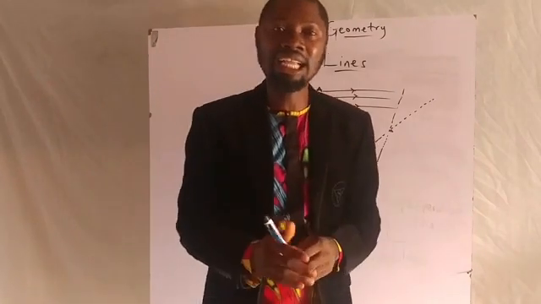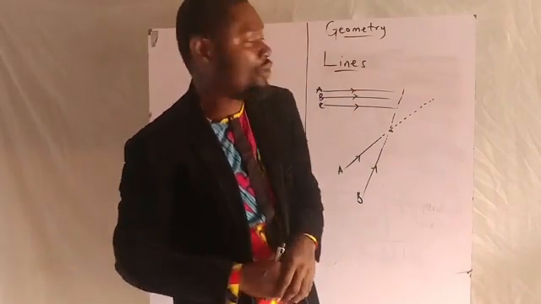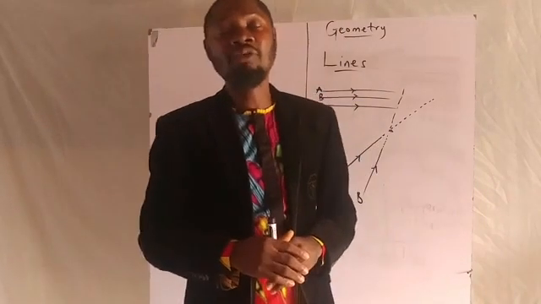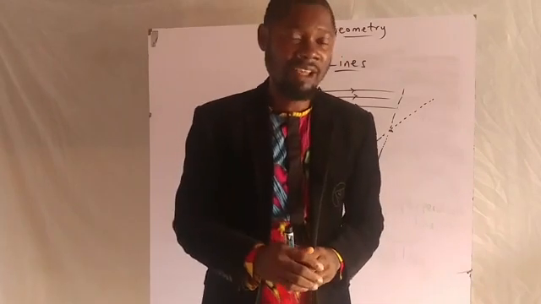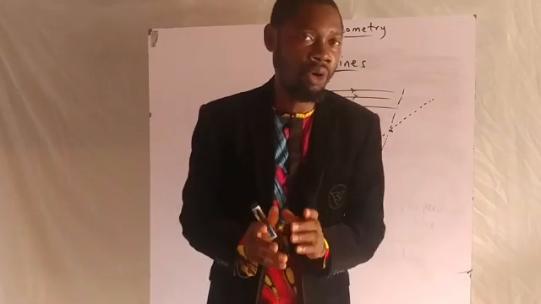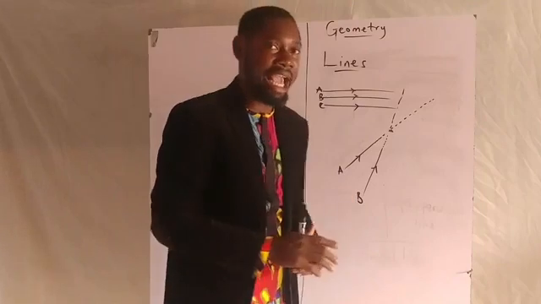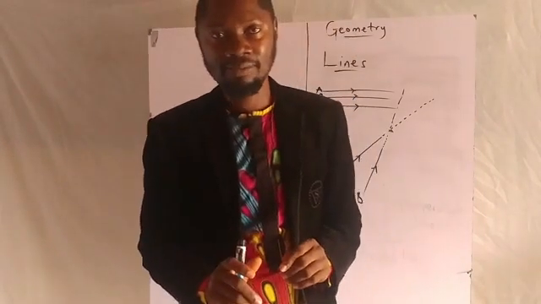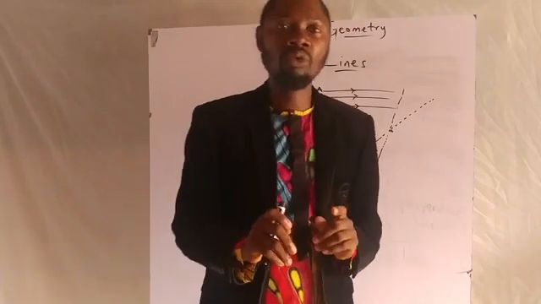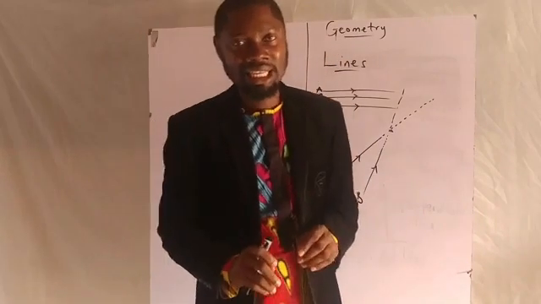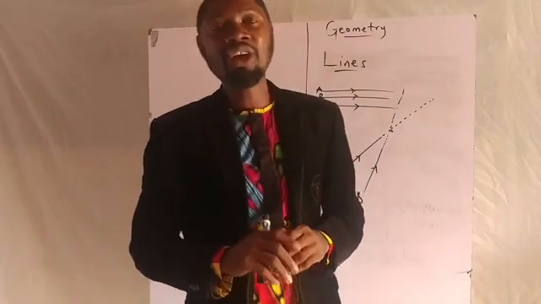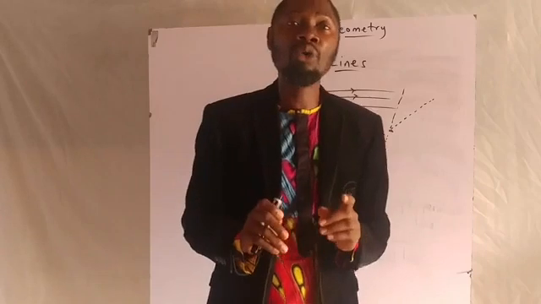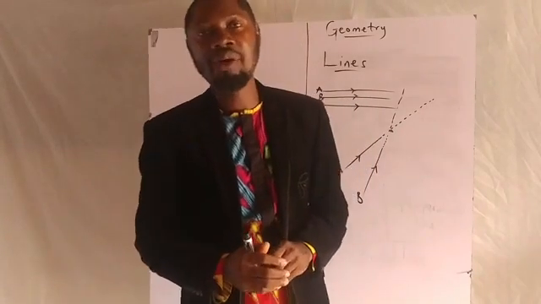So mathematically, angles formed between parallel lines are said to be undefined, since the lines don't meet.